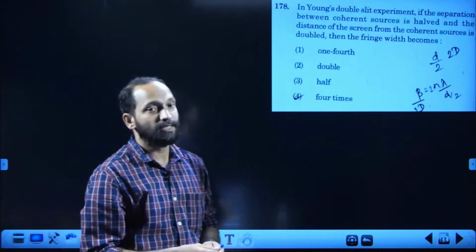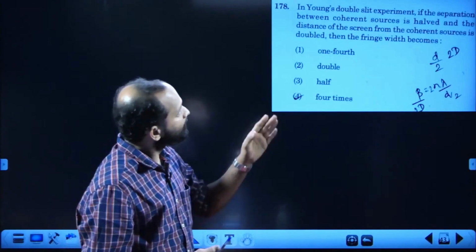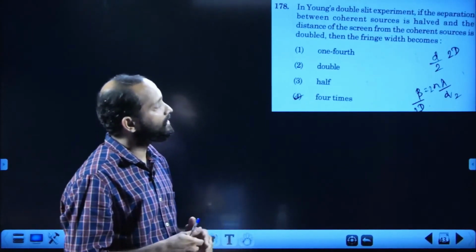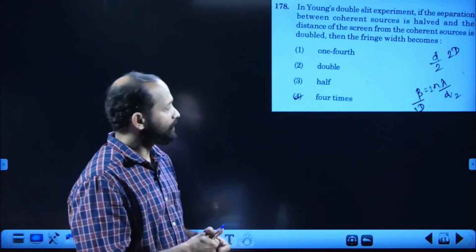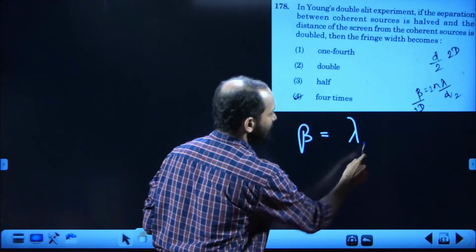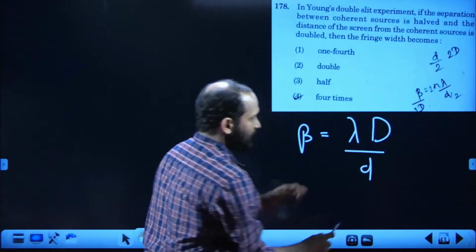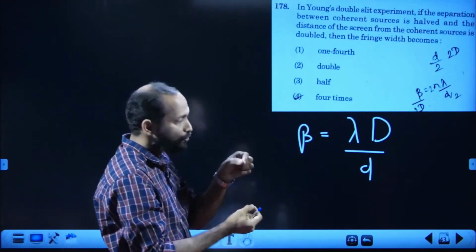Young's double slit experiment. The question is from the second year topic, wave optics. Separation between coherent sources is halved and distance between screen and slit is doubled. Fringe width becomes? Everyone knows the formula for fringe width. Beta is equal to lambda capital D by small d. Lambda is wavelength, capital D is distance between slit and screen, small d is distance between two slits.